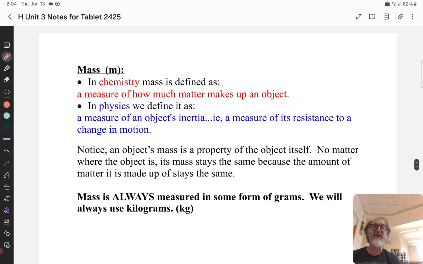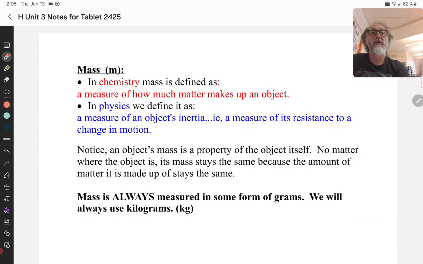Here are those same two definitions of mass that I gave you last time. So remember, in chemistry, we always define mass as a measure of how much matter makes up an object, right? Literally just counting protons, neutrons, and electrons. More protons, neutrons, and electrons means more mass. In physics, we define it according to inertia, right? The more mass an object has, the harder it is to get the object moving. The more mass it has, the less its velocity will change when you apply a given force to it.